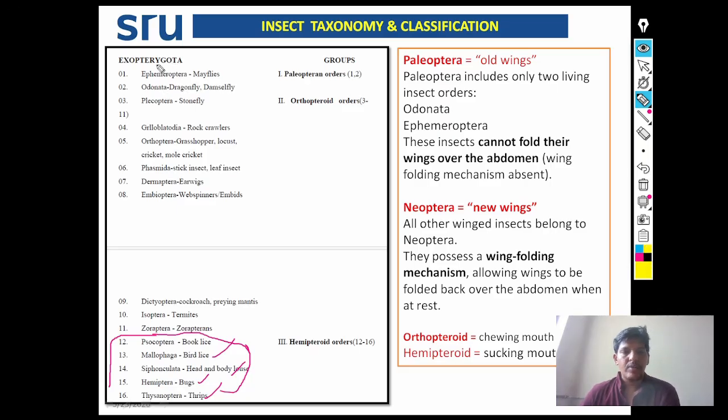This order 1 and 2, Ephemeroptera and Odonata, are grouped under Palaeopteran order or Palaeoptera. Palaeoptera means old winged insect. Palaeoptera include only two living insect orders, that is Odonata and Ephemeroptera. These insects cannot fold their wings over their abdomen. Wing folding mechanism is absent in Ephemeroptera and Odonata. That's why they are placed under group Palaeoptera.